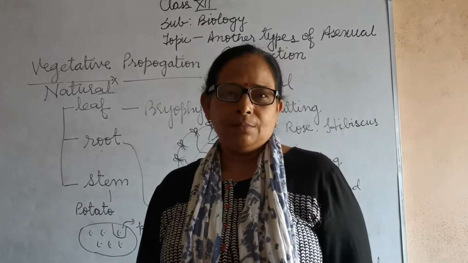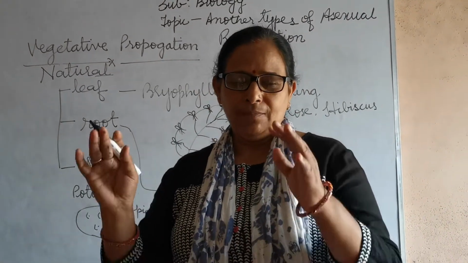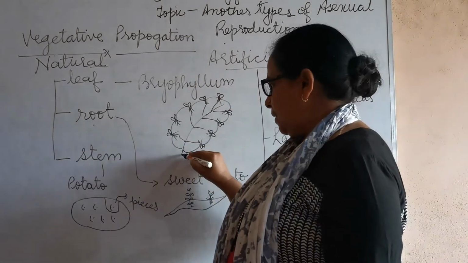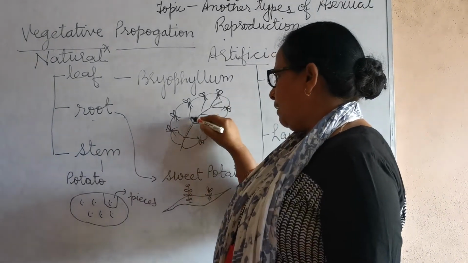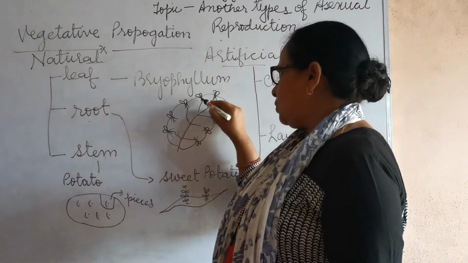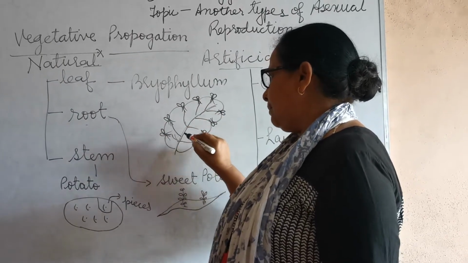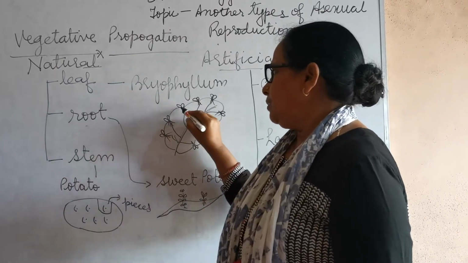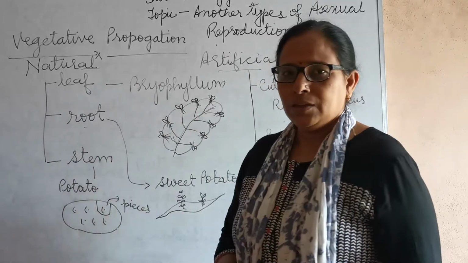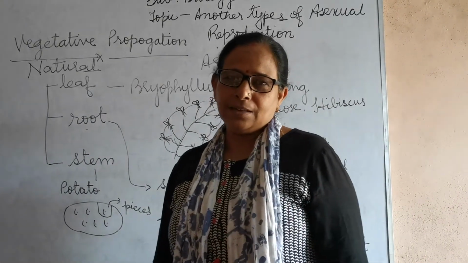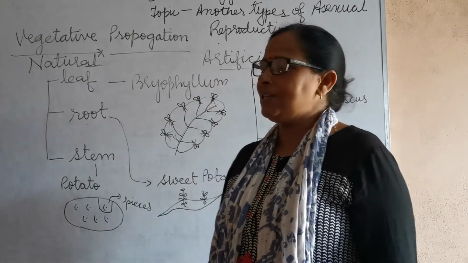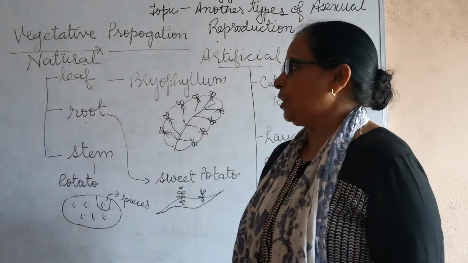As you see, bryophyllum, the big leaf plant, they have margin and veins. At these veins and margin, buds appear which may get detached with the help of any agency and may give rise to a new plant.